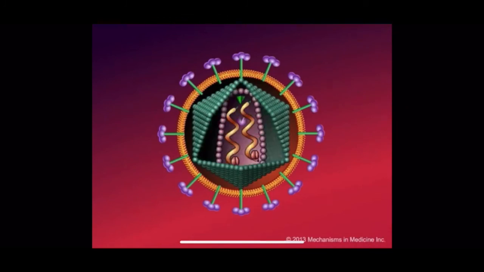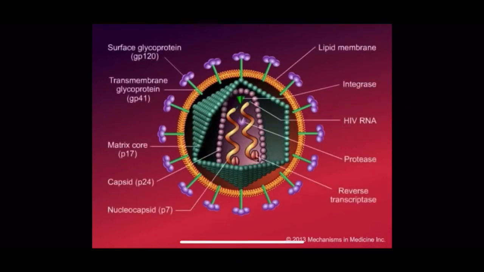You can see that the structure of HIV is very, very complex. There is a lipid membrane, and from that lipid membrane you can see that the spikes protrude outward. These include the surface glycoprotein, which is GP120, as well as a transmembrane glycoprotein that is termed GP41. The matrix core, the capsid protein, and the nucleocapsid protein all underlie the outer layer of the virus. And finally, in the inner core, you see that there are 2 strands of viral RNA, which are associated with 3 of the enzymes that are essential for virus replication.